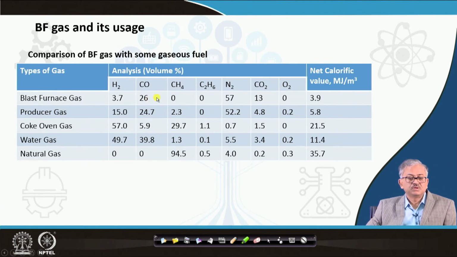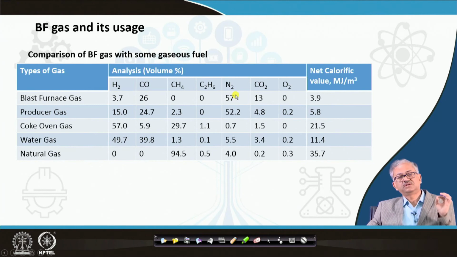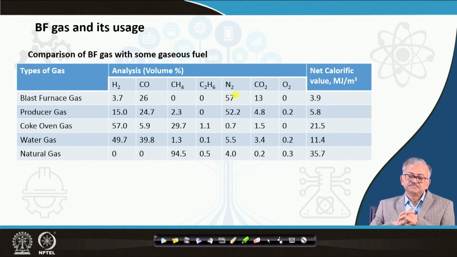CO. So, not bad, there is a CO percentage 26%, methane obviously not there, ethane also not there, nitrogen will also be there because our input is air blast. So, nitrogen is around 57% and CO2 obviously 13% is there, and then net calorific value that we get is around 3.9 megajoule per meter cube. Okay.